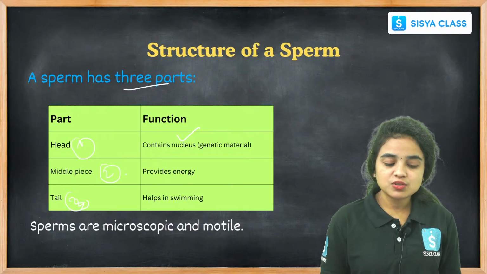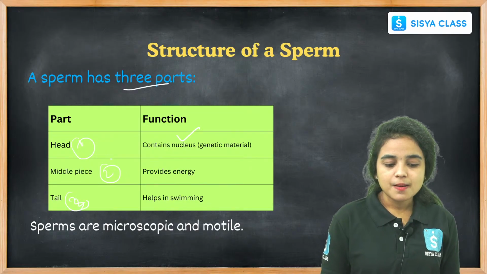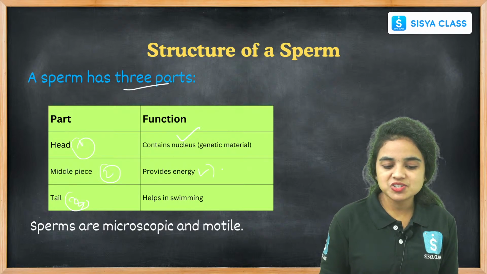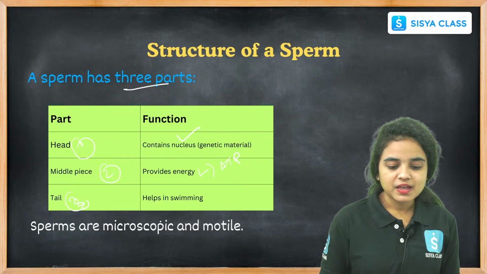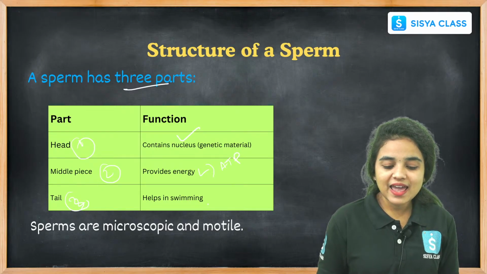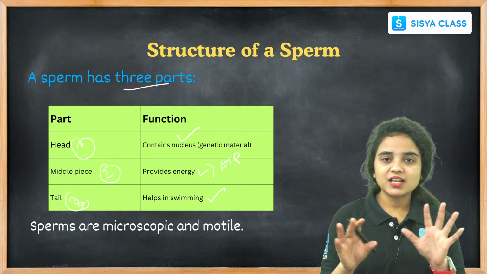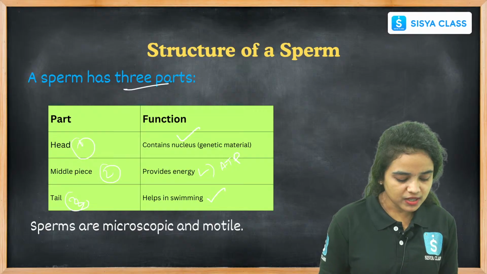The middle part of the sperm contains mitochondria. The middle piece contains mitochondria, which provides energy for the movement of the sperm. And coming to the tail, it helps in swimming. It helps in the movement and motility of the sperm body.